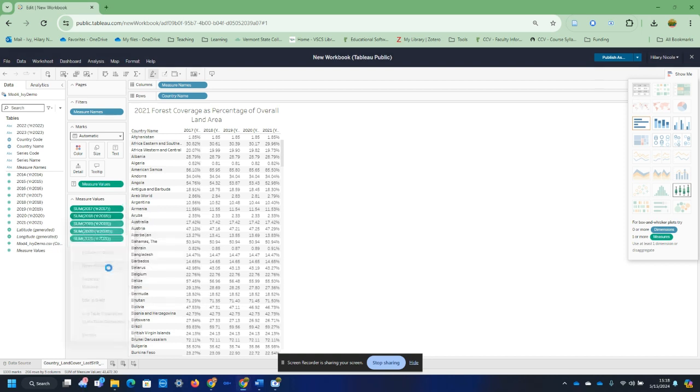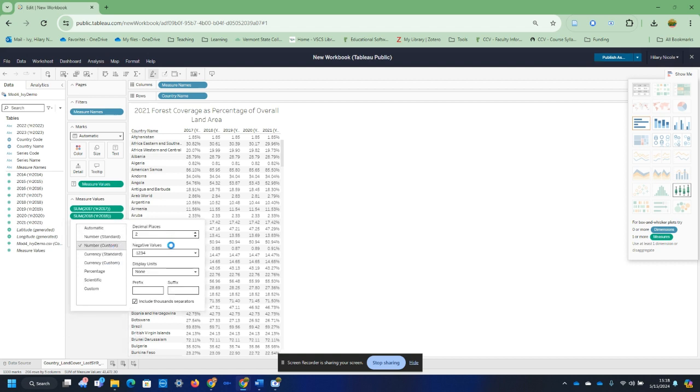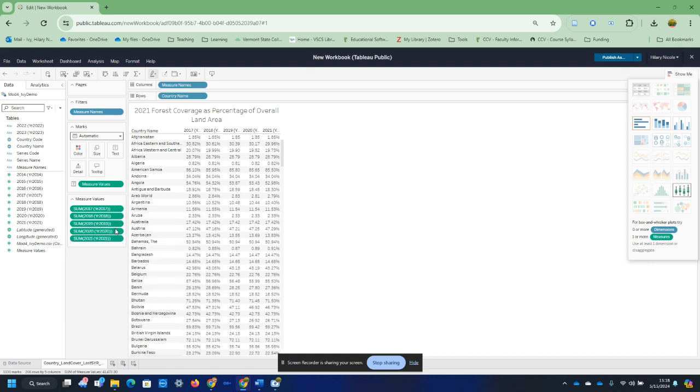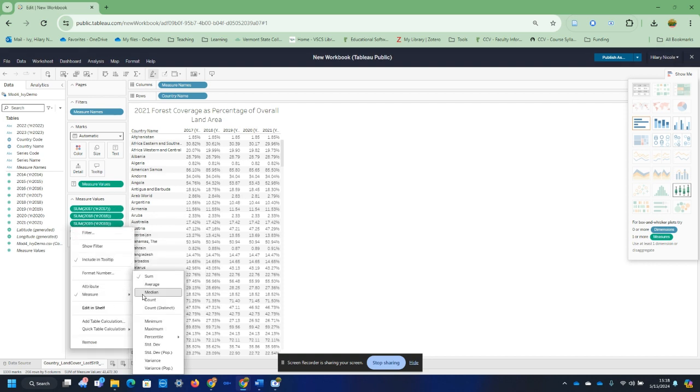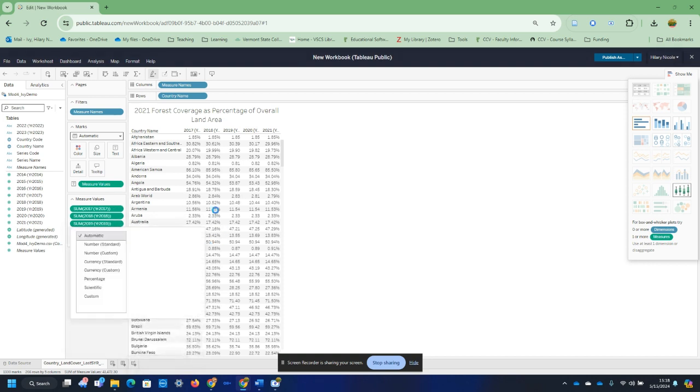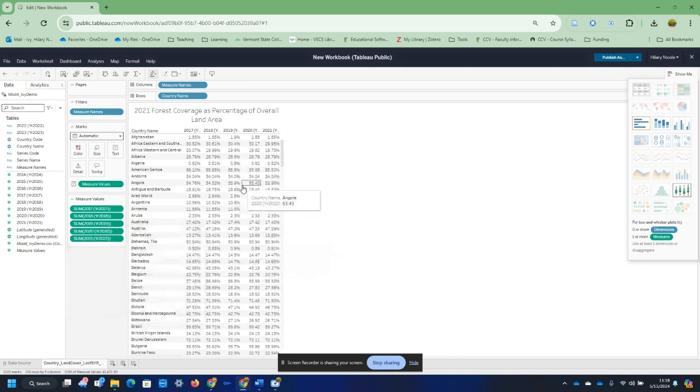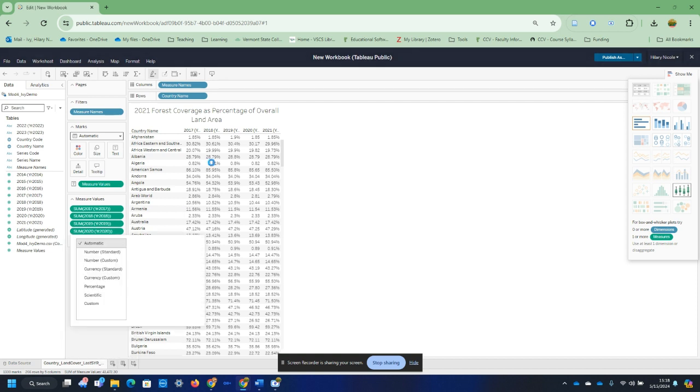But this is just me spending some time getting used to the data, making some slight tweaks to how it shows up in my visual space. You know, I may say that having 2 decimal points is too much. Maybe I only want 1 decimal point, because that to me is a little bit cleaner, and I actually do like that more. So you can do some of that. Change here. I could add a decimal place if I needed to.